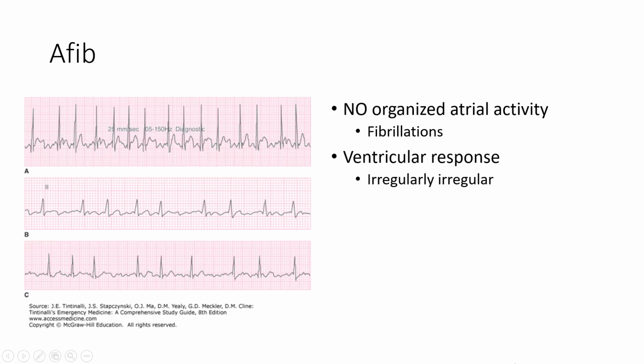As you can see on the left in panel A, there is no organized atrial activity. We see variable R to R intervals, and when we look for P waves on the baseline, we're not going to see any organized P waves. These are fibrillatory waves, these numerous hundreds and hundreds of atrial ectopic foci, all discharging, trying to compete for entrance into the AV node. Now, the ventricular response, as we have mentioned, is going to be irregularly irregular.